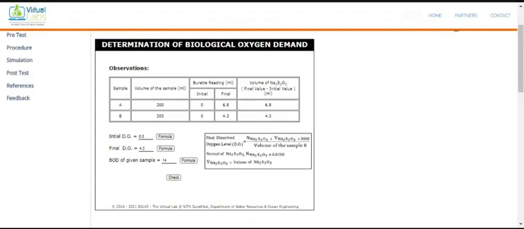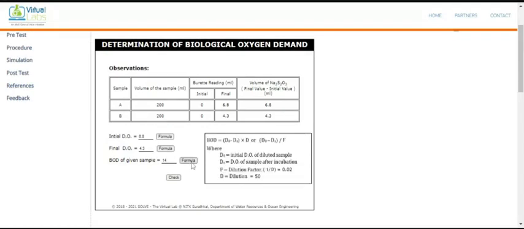Can you calculate these values? Let me know what the values are. Use this formula for the initial DO. This is the formula for the initial DO, and this is the formula for the final DO. And then you use this formula for calculating the BOD of the given sample.